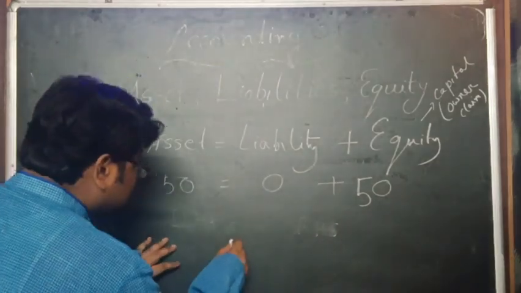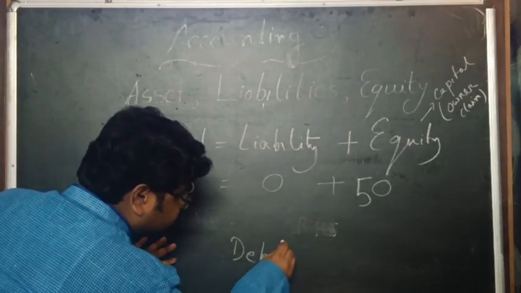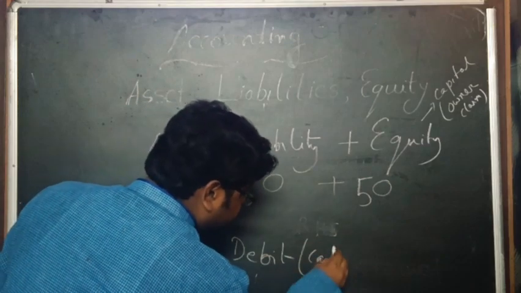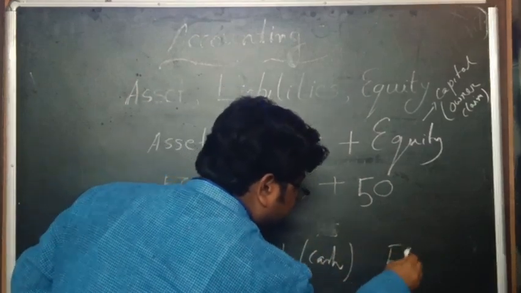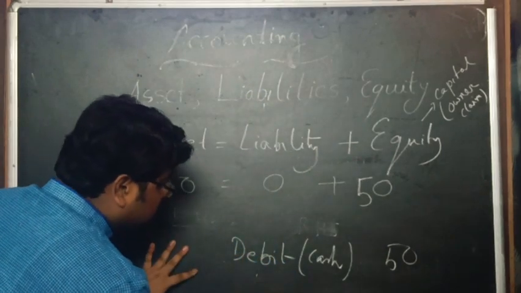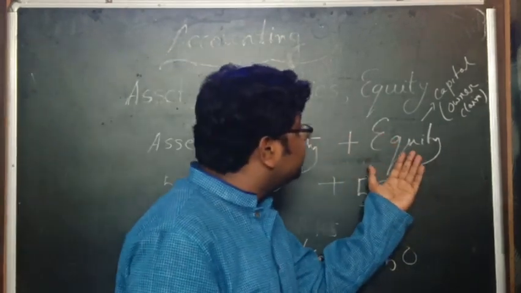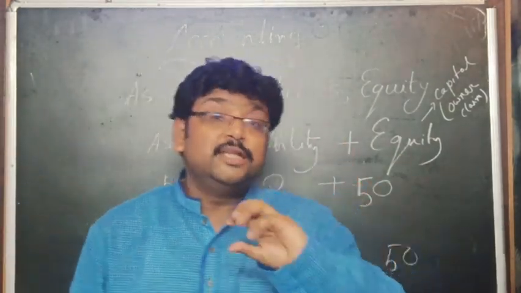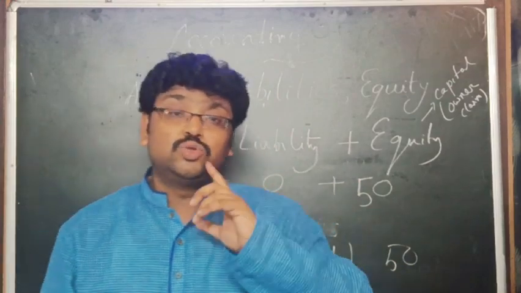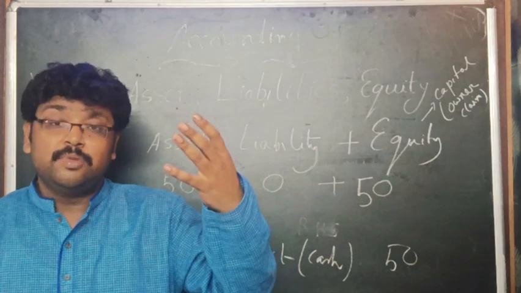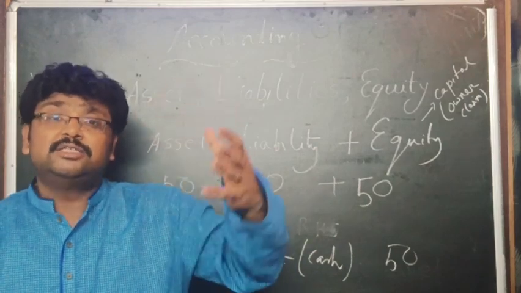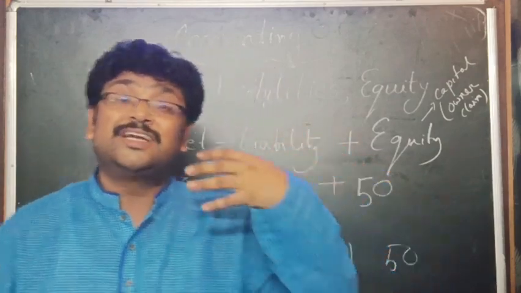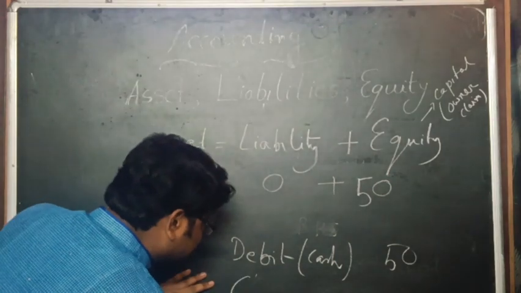So debit is 50 lakh, it is the cash. Now there is another thing, the owner's claim. That is my claim, the owner's claim. It is the capital. So capital is also a claim, and there is an increase in it, so it should be considered as a credit.